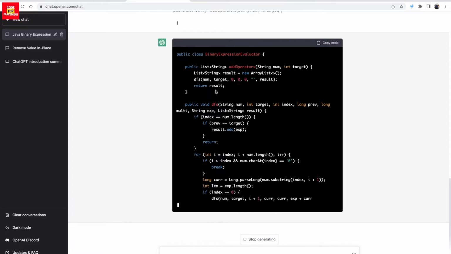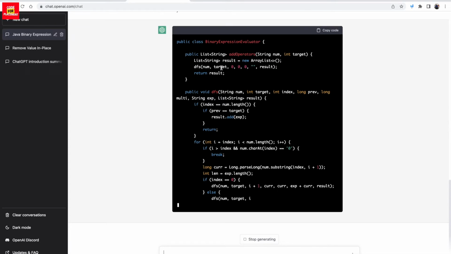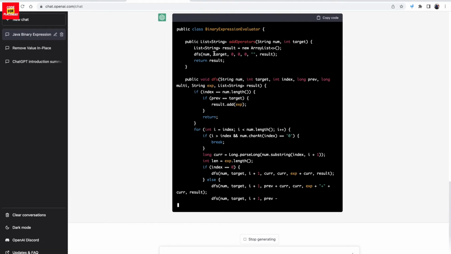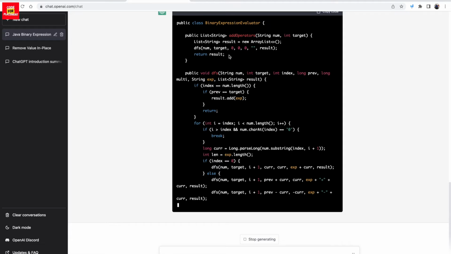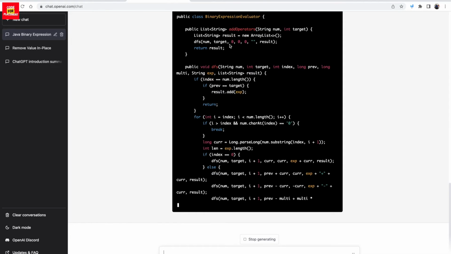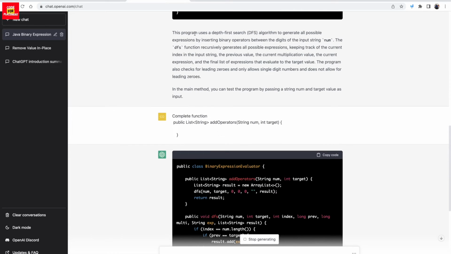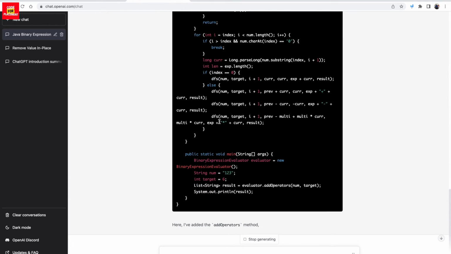So in the function, it is taking in a string num and a target, and it has to return a list of strings. It has taken a list of strings as result, and then it is trying to do DFS. DFS is nothing but depth first search, and it is already showing that it is a depth first search algorithm to generate all the possible expressions by inserting binary operators between digits of the input string num. So this DFS it tried and solved it.